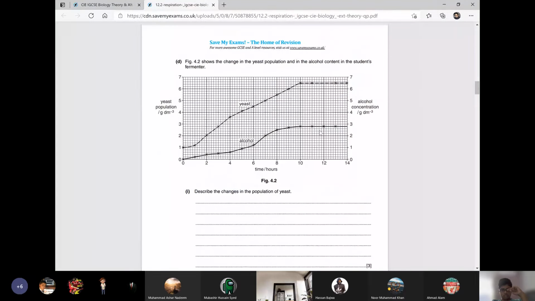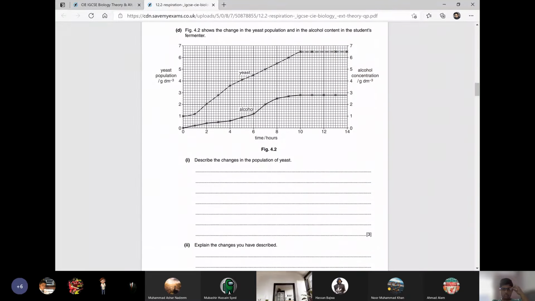Okay, boys, next question. Figure 4.2 shows the change in the yeast population and in the alcohol content in the student's fermenter. Now describe the changes in the population of yeast.